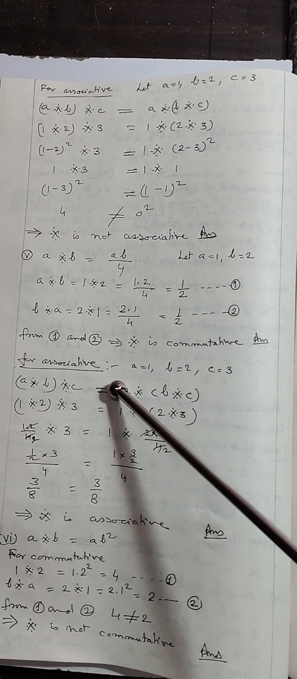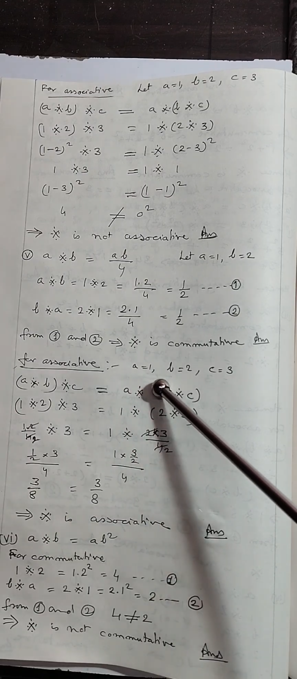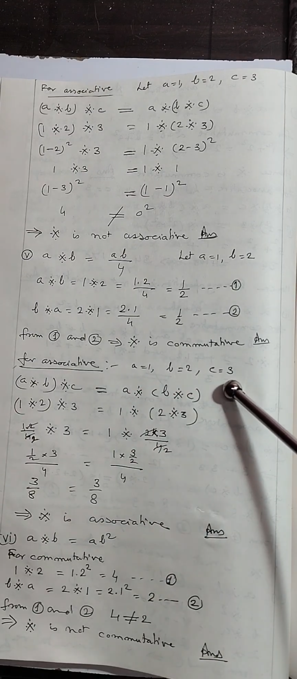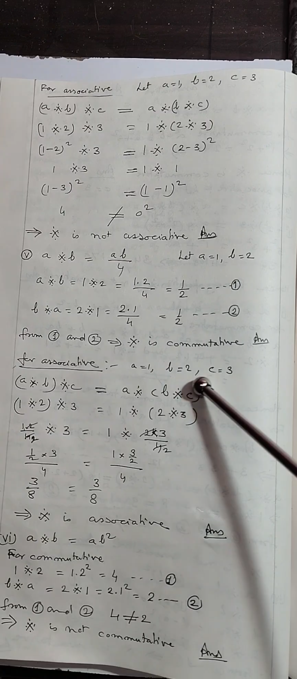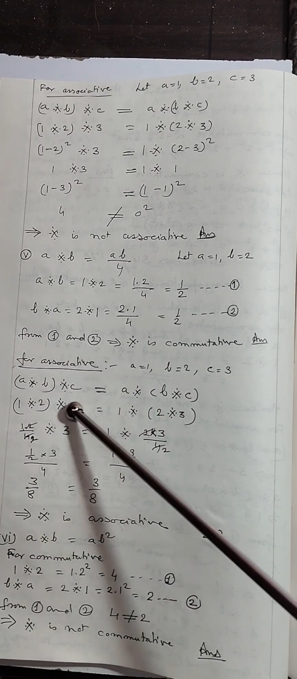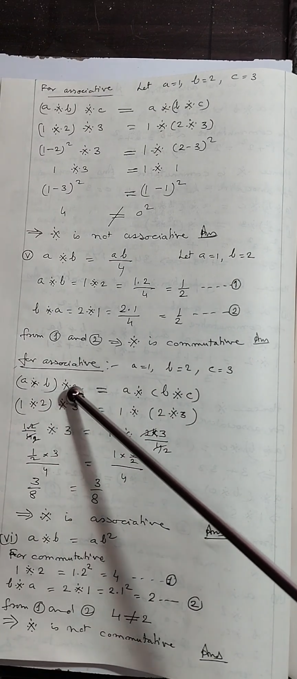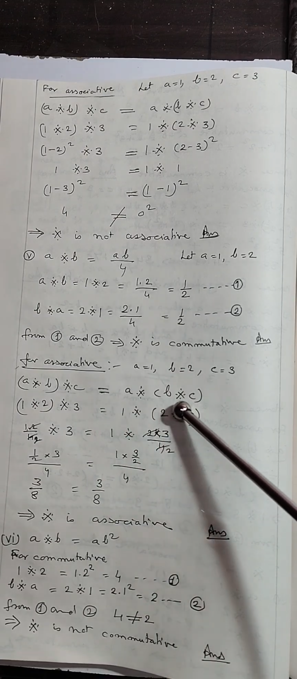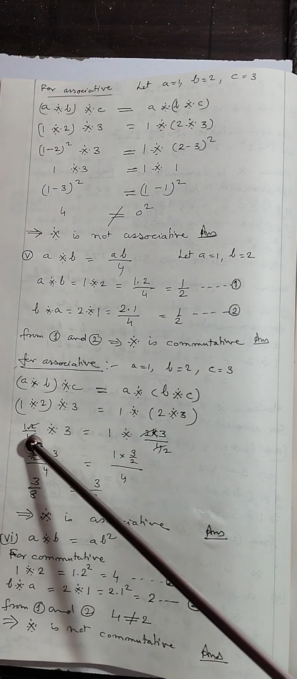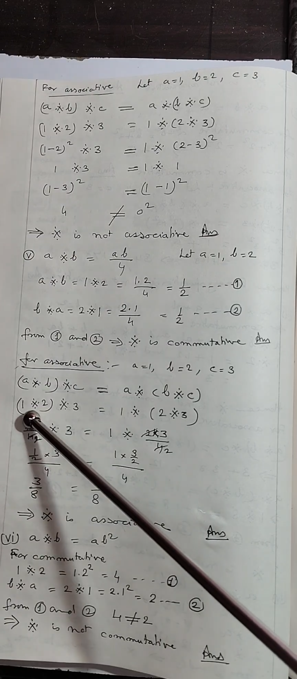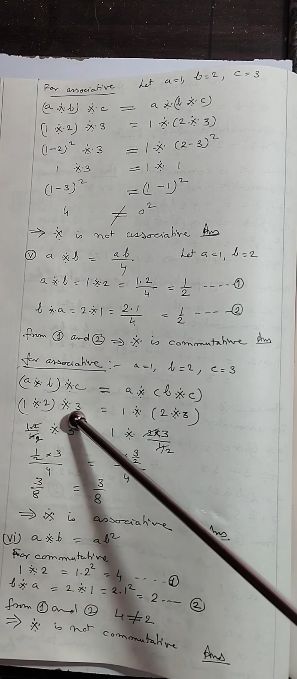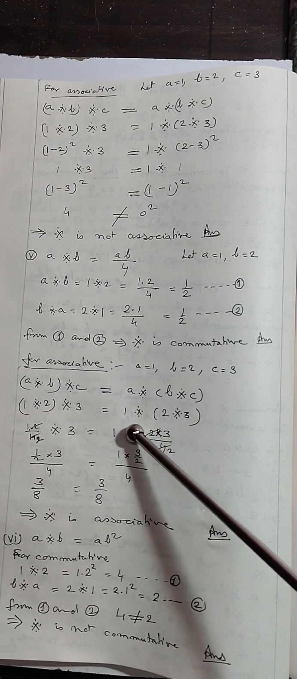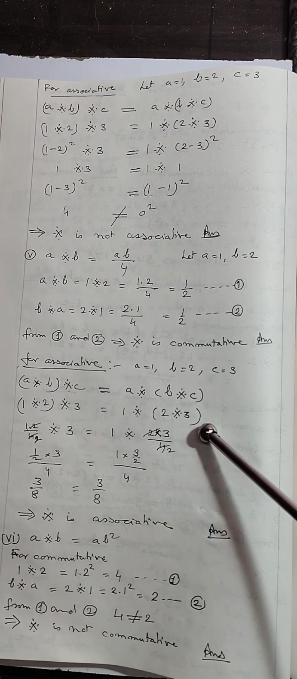Now for associative, A is equal to 1, B is equal to 2 and C is equal to 3. We have just taken an assumption. So A binary B in bracket, binary C will be equal to A binary in bracket B binary C. Now we solve this here. On the left hand side, see 1 binary 2 binary 3. Here 1 binary in bracket 2 binary 3.